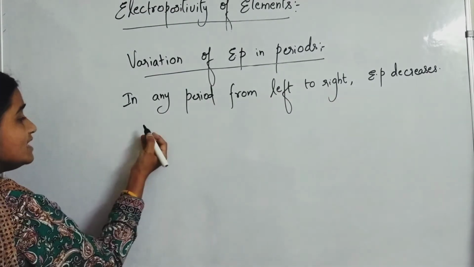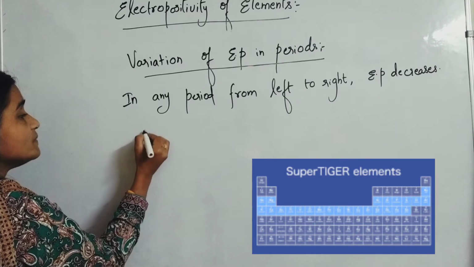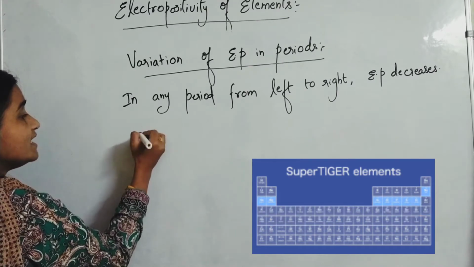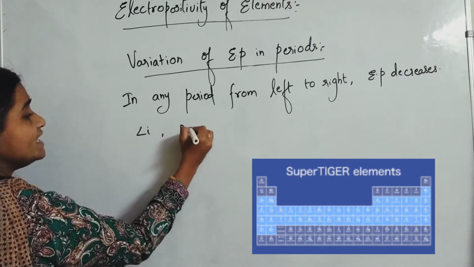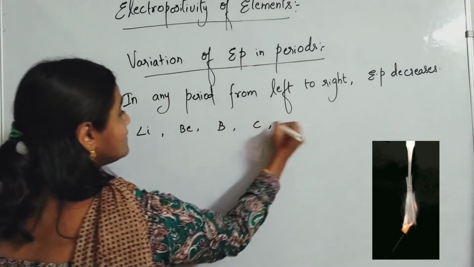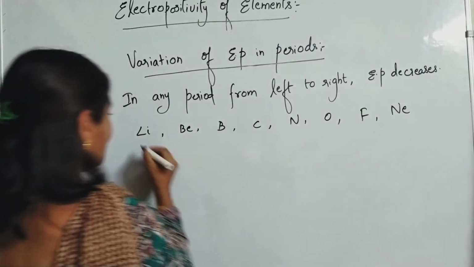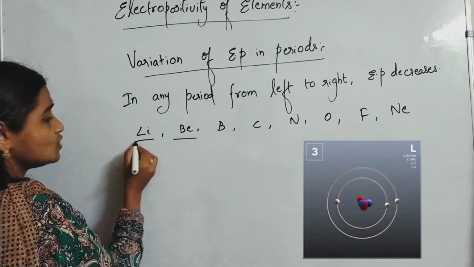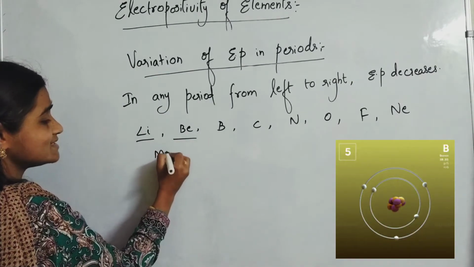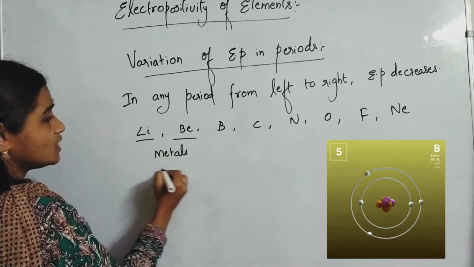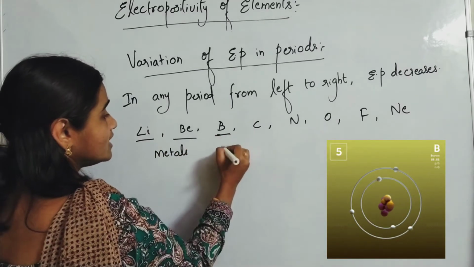You can take any period's elements. Suppose you take the second period. What are the second period elements? Lithium, beryllium, boron, carbon, nitrogen, oxygen, fluorine, neon. Lithium and beryllium are metals, and boron is a metalloid.